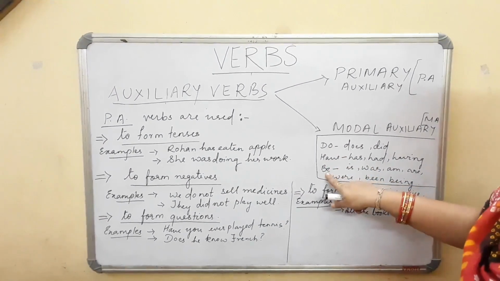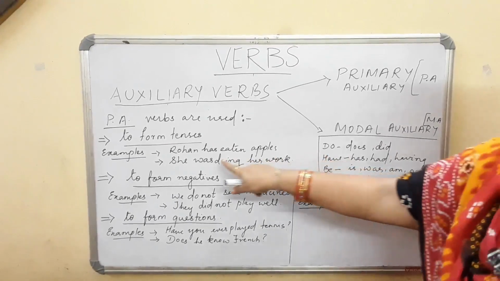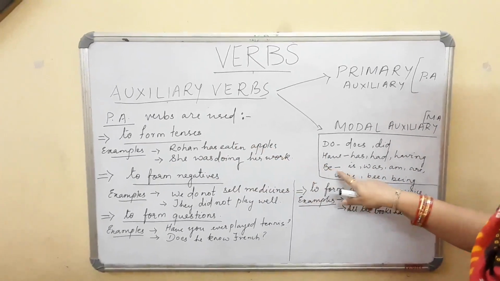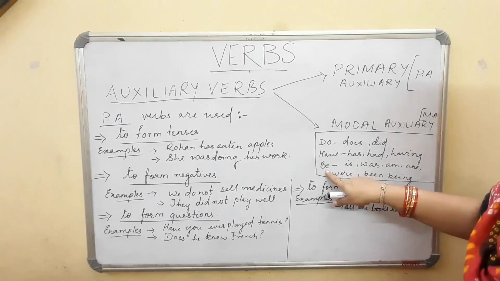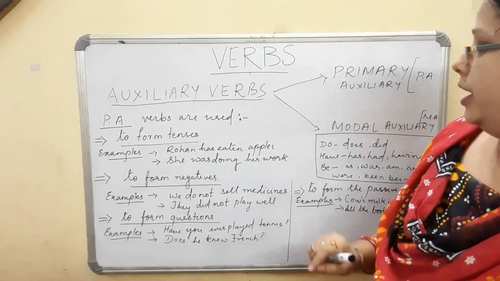I have used the forms of have and be. Has I have brought from have, in has eaten, and was I have taken from be. That is using be in a different form, was doing her work.